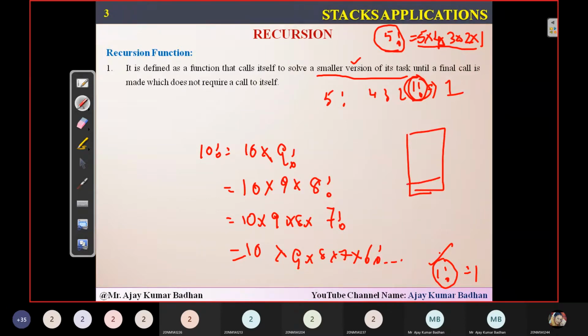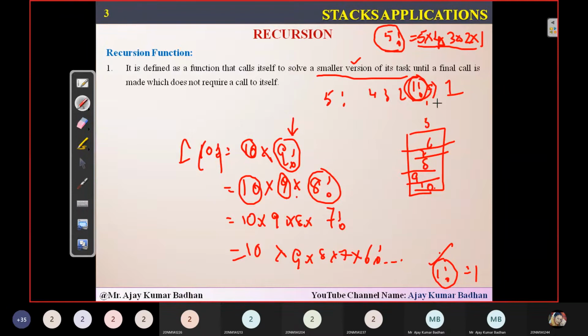whatever you're using, we are actually storing these elements. So initially I'm storing 10. Whenever the function is called with 10 factorial, it does 10 into (n minus 1) factorial, so this is 9 factorial. Then this 10 will be placed into the stack. And when the function is called with 9 factorial, we will have 9 into 8 factorial, which means the function is again calling itself with 8 factorial. Then this number 9 we are going to store into the stack. Then we'll be storing 8, 7, 6, 5, and so on up to 1.